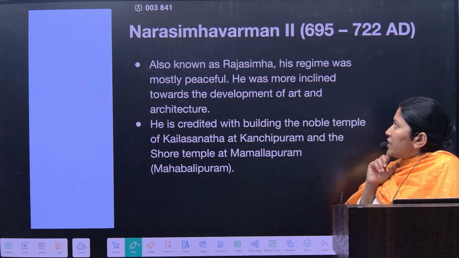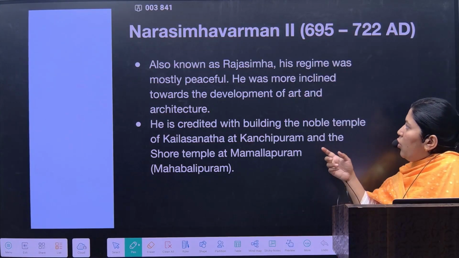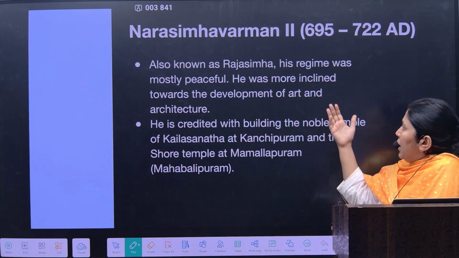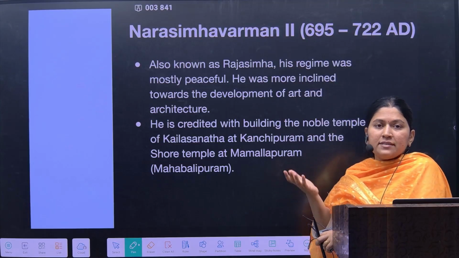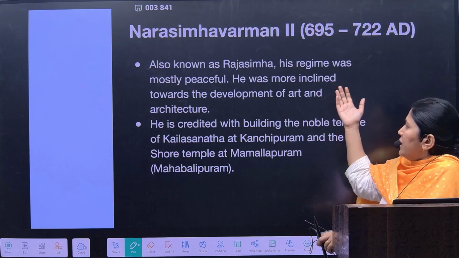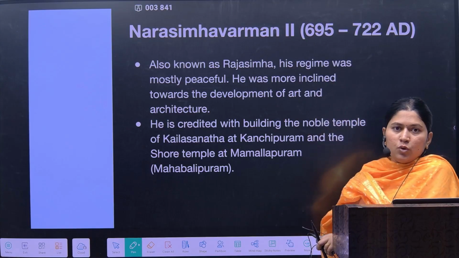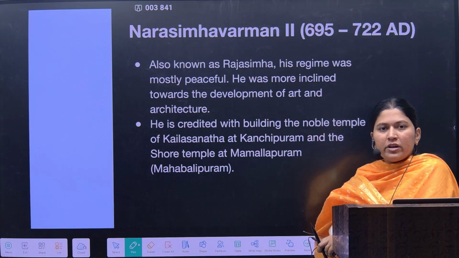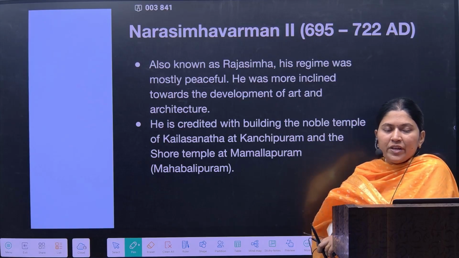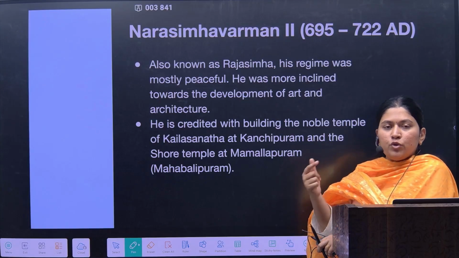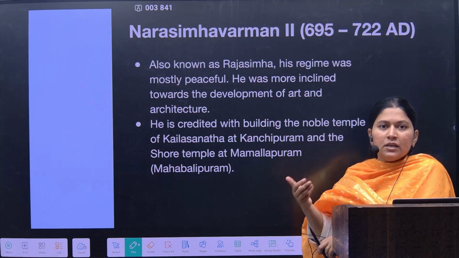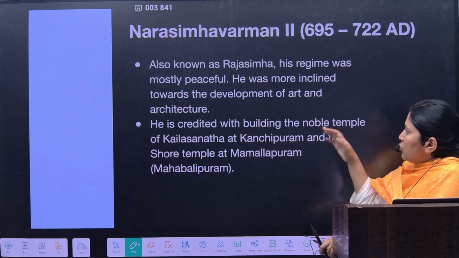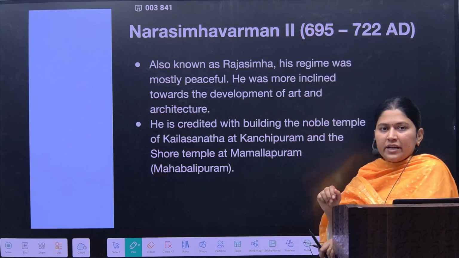So after that, Narasimha I was also known as Rajasimha. Rajasimha means a lion sitting as a king. His reign was mostly peaceful. Why? Because he was tolerant. Both Vaishnavite and Shaivite faiths were followed in his reign. So he was more inclined towards the development of art and architecture.